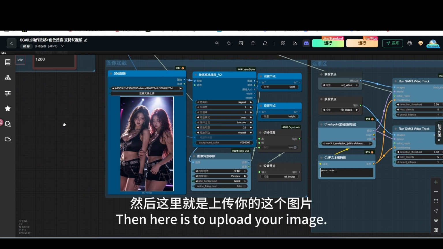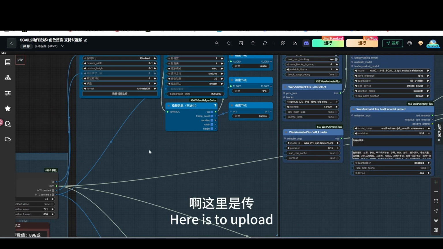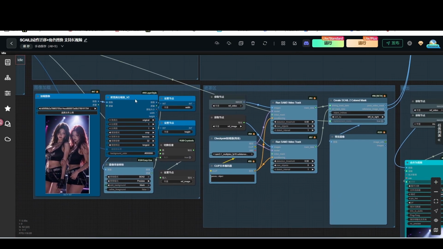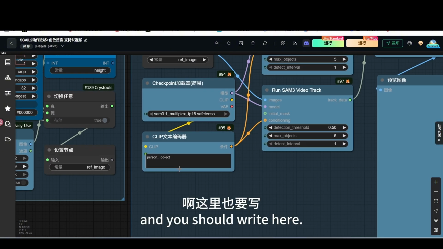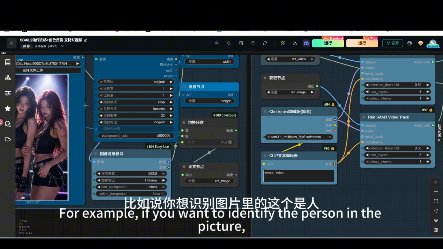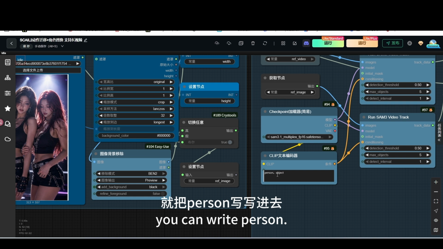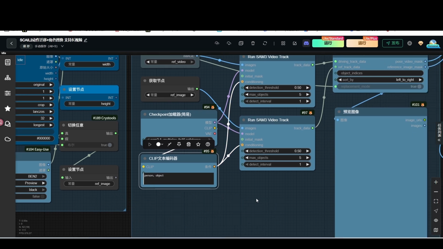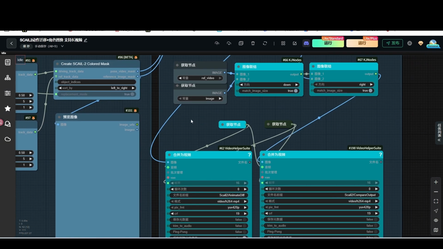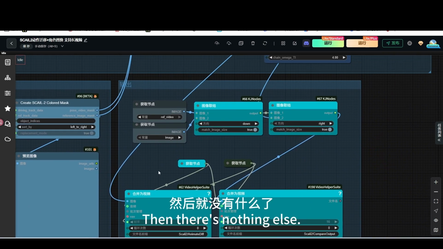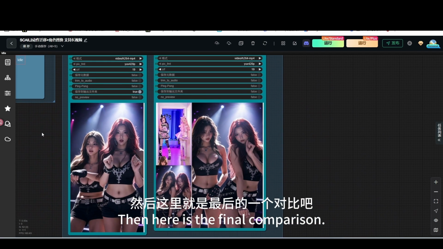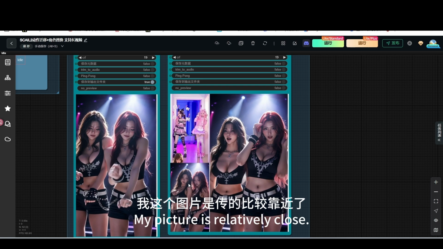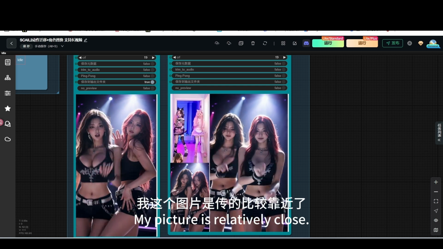And then behind, here's to upload your picture. Here's to upload video. And you should write here, for example, if you want to identify the person in the picture, just write person, or other objects, just write it in. And then there is nothing else. And here is the final comparison. It should be noted that for the picture, I sent this picture relatively close.